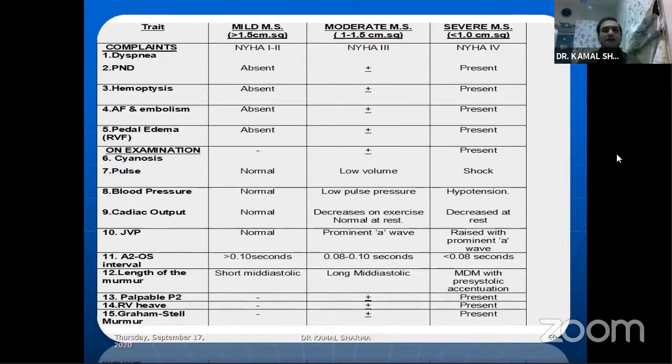Hemoptysis, though it's absent in mild, can be present both in moderate and severe. Atrial fibrillation can again develop much early in moderate MS, but right heart failure, findings of PH, all will go in favor of severe or moderately severe mitral stenosis.